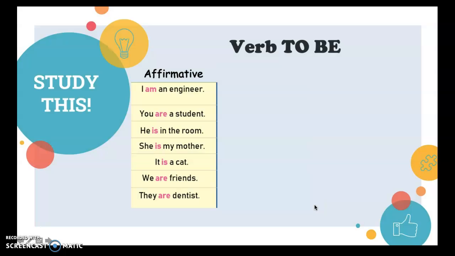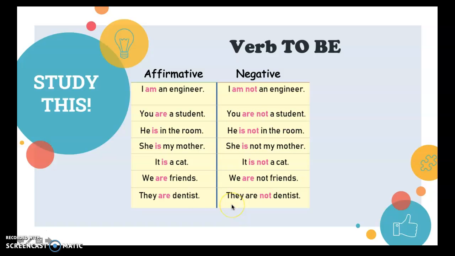First, we are going to remember the verb to be. The verb to be is divided in three forms: am, is, are. Depending on the subject, I, you, he, she, it, we, and they, we are going to decide which form we are going to use. Here, you can see the affirmative form of the verb to be. And on the other column, you have the negative form. So we have am not, are not, is not, etc.